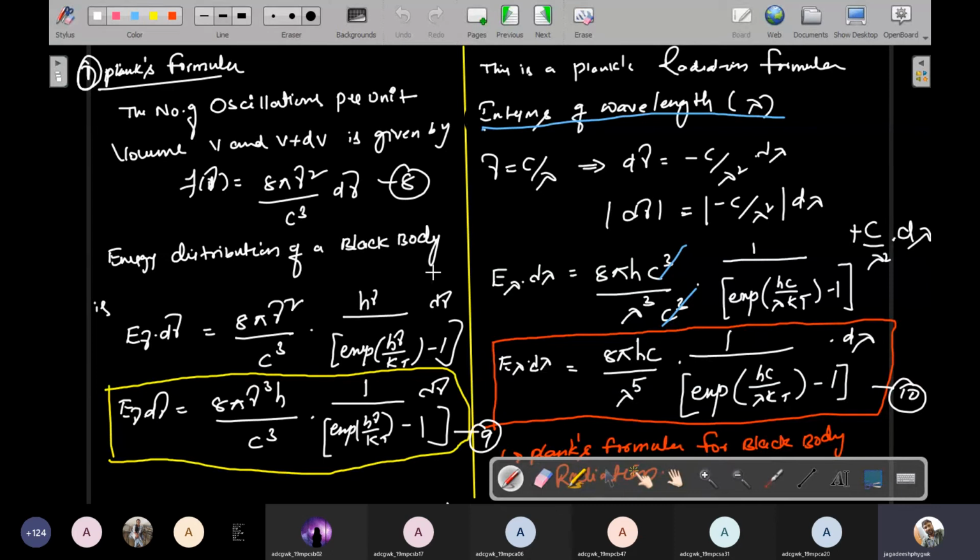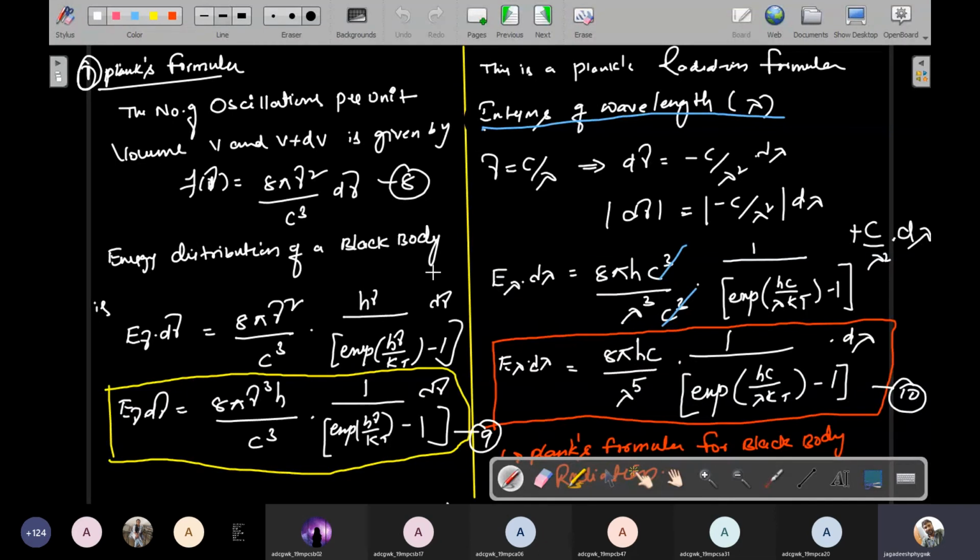This equation is similar to the first unit equation from the kinetic theory of gases. There also we considered some molecules occupied in a gas. These molecules are randomly oriented, and the molecules are in infinite number. In this situation, how do you consider the number of molecules per unit volume? Similarly, the number of oscillators per unit volume is considered in Planck's law. So that distribution is f of nu is equal to 8 pi nu square by c cube into d nu.